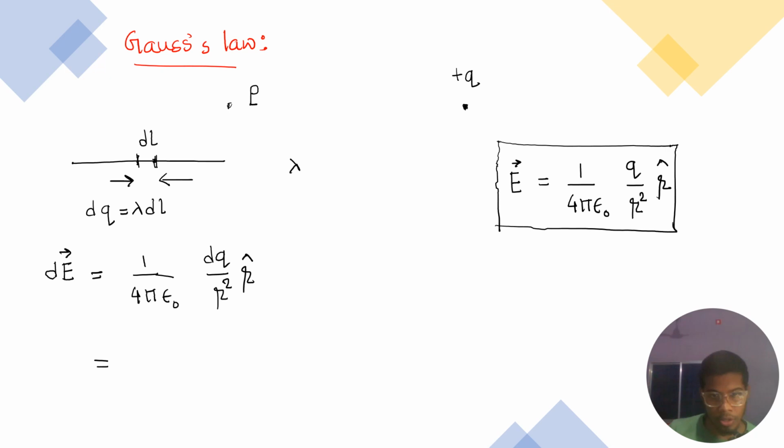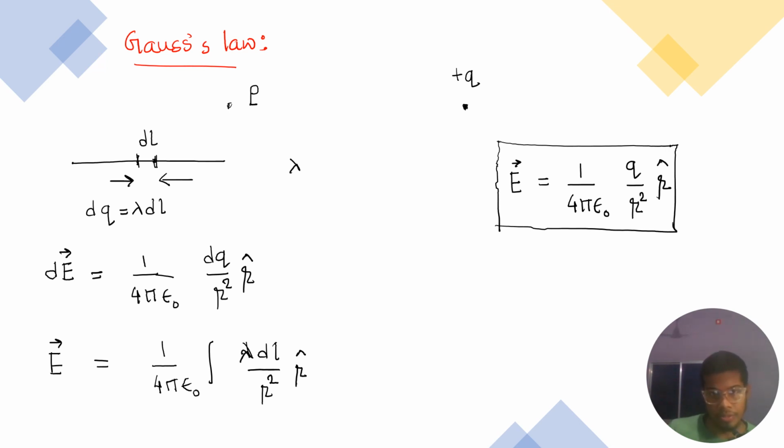So I'll just replace the dq with the integration, and to calculate the total electric field from this infinitesimal electric field, I just need to perform a particular integration, which is 1 divided by 4 pi epsilon naught, integral lambda dl divided by r square, times r cap. So this is my total electric field at the nearest point P due to this dl region.